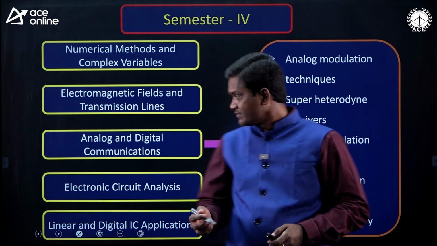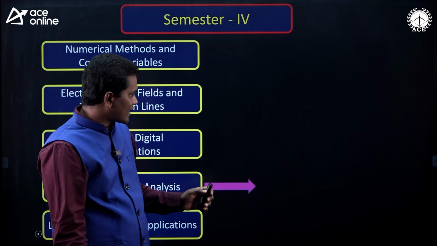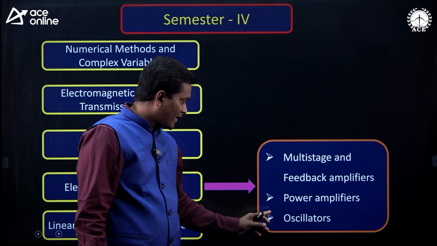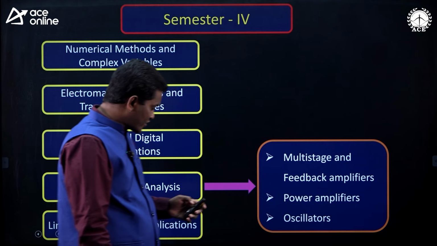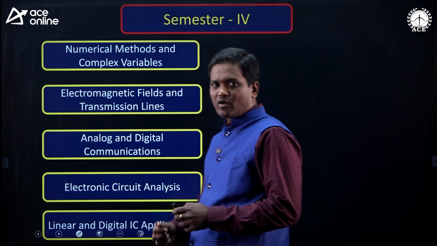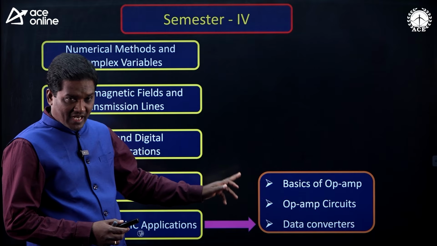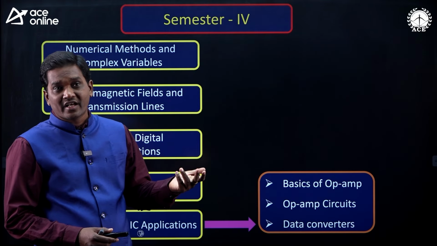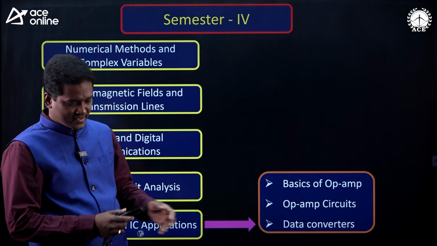And the next one is electronic circuit analysis. The topics you have to focus on are multi-stage and feedback amplifiers, power amplifiers and oscillators, okay. And the next one, linear and digital IC applications. The topics you have to follow are basics of op-amp, operational amplifier, op-amp circuits and data converters, analog to digital converters and digital to analog converters. These are the topics you have to follow, okay.